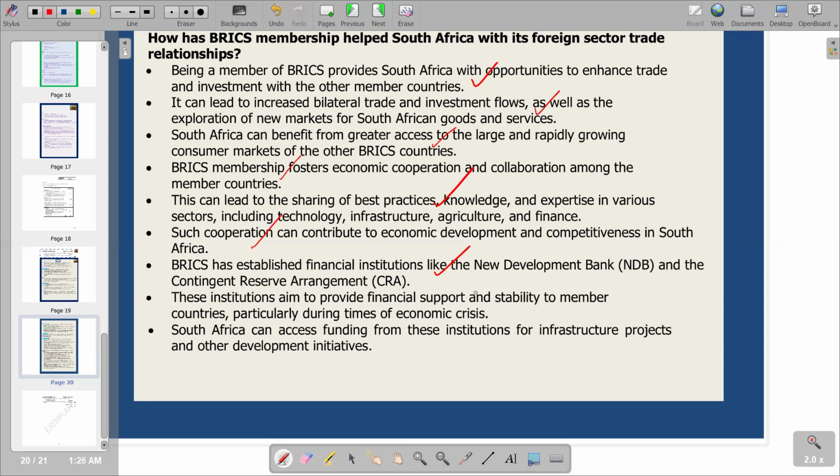And then next point, these institutions aim to provide financial support and stability to member countries, particularly during times of economic crisis. Obviously, the main aim of these financial institutions is to provide financial support and stability to member countries. So we go to the last point, saying South Africa can access funding from these institutional development initiatives. So this is the additional part that we have in terms of how BRICS membership can help South Africa with its foreign sector trade relationships. So this is what we have.